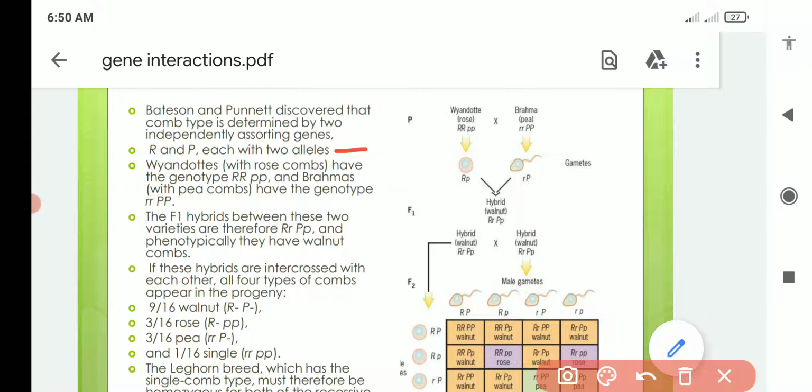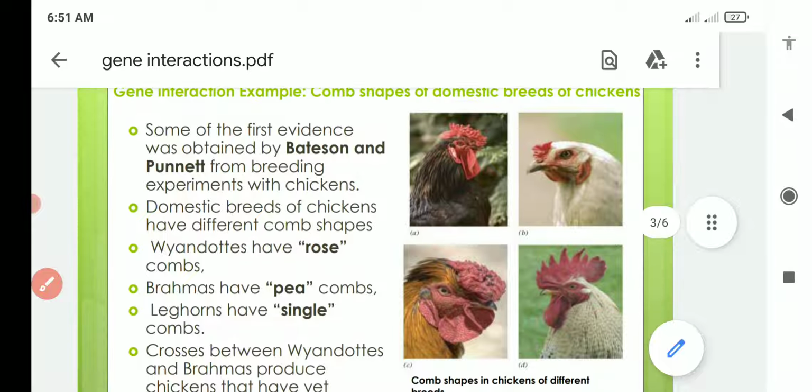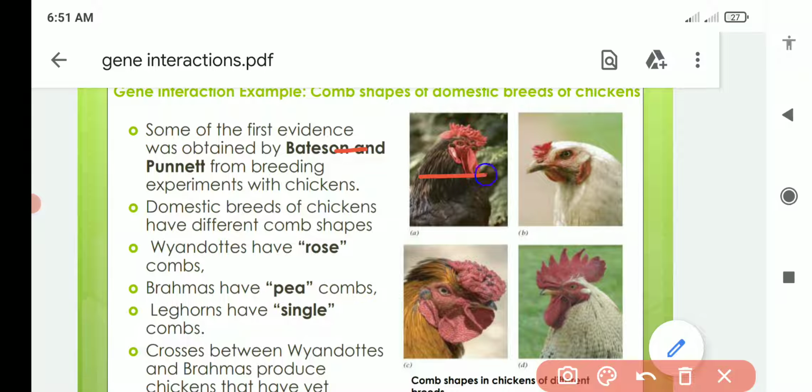So Wyandot with rose comb, okay, which we have seen earlier in the image. I will show you another time that this is Wyandot, and it is having rose type of comb. Okay, this is Bahamas having pea comb, and this is Leghorn having single comb, and this is the cross between this and this. It is having this walnut type of comb.